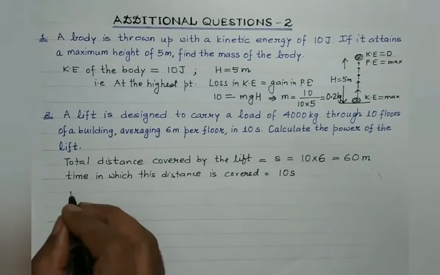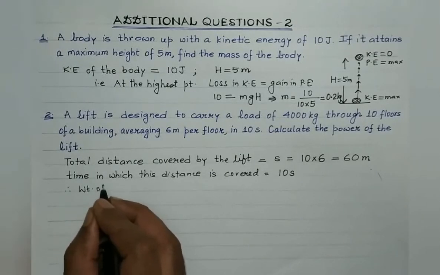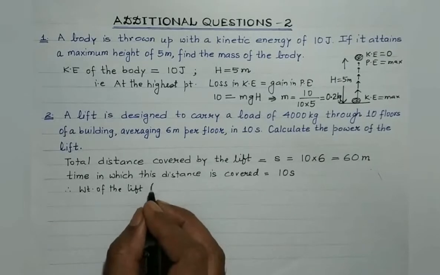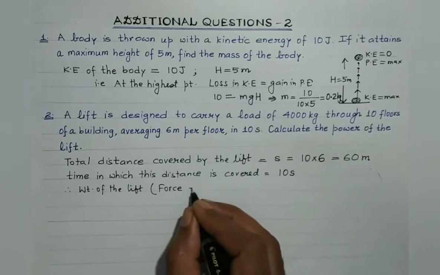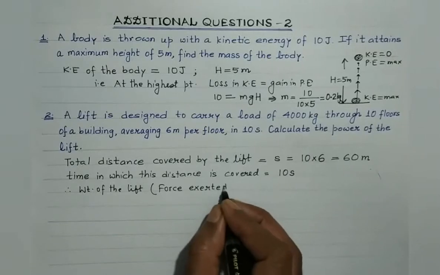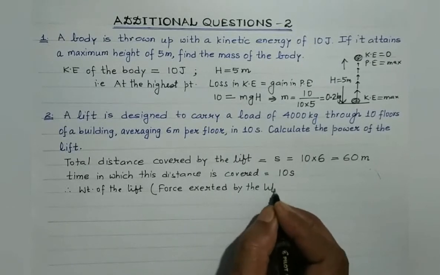Now therefore, let's find out the weight of the lift, which will be equal to the force exerted by the lift. Weight is actually force. So the weight of the lift is equal to the force exerted by the lift.